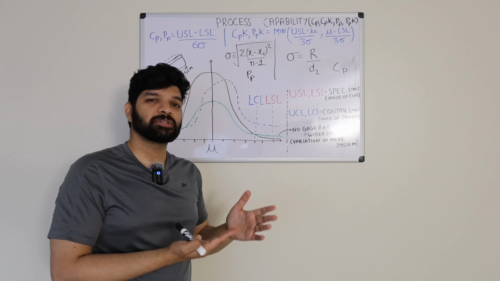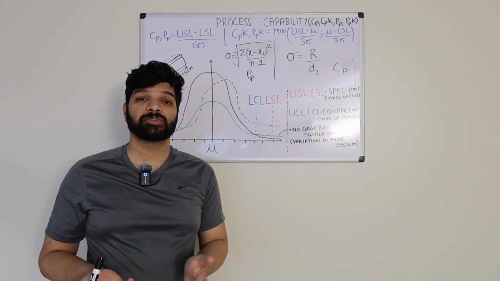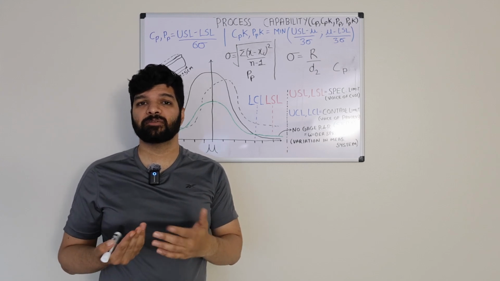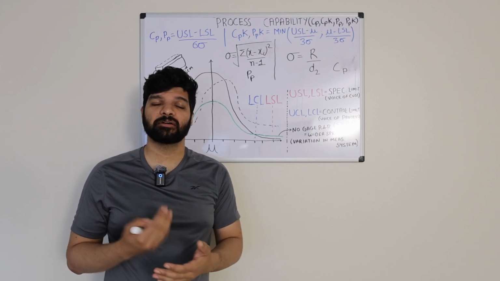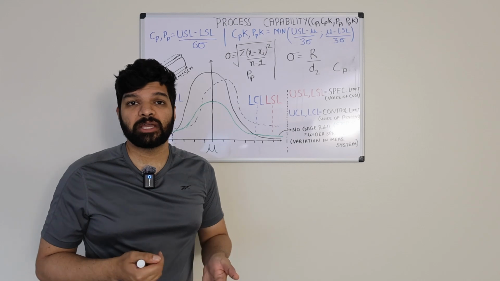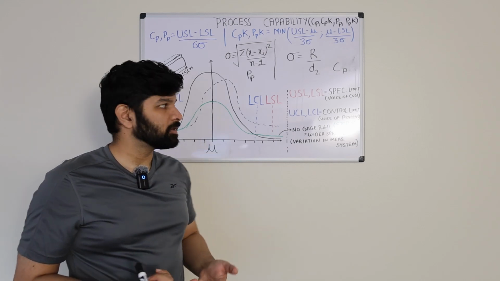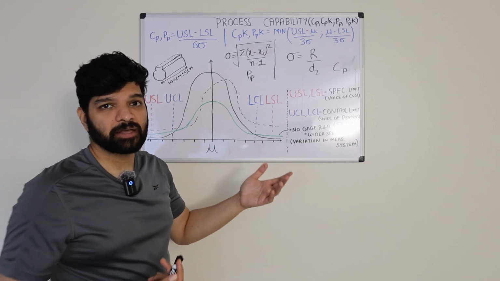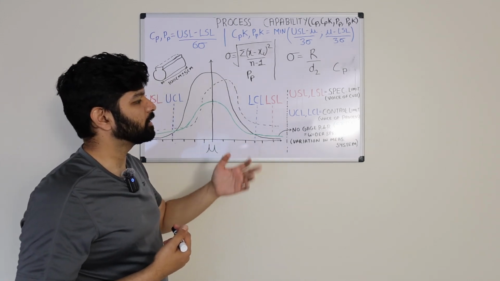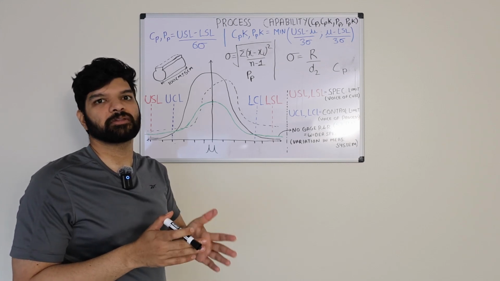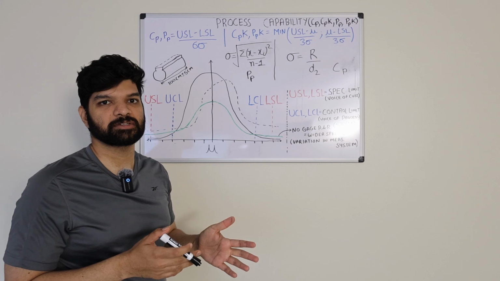Each industry has its own critical value. Some industries use 10%, some use 15, some even use 30. So depending on what you are manufacturing, what the product is, how critical the parameter could be to the performance or the safety of the customer, those values can vary, and that's how we define the critical value of error that can be contributed through the measurement system.